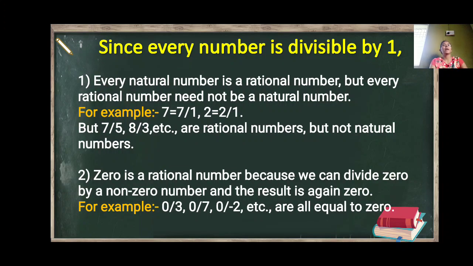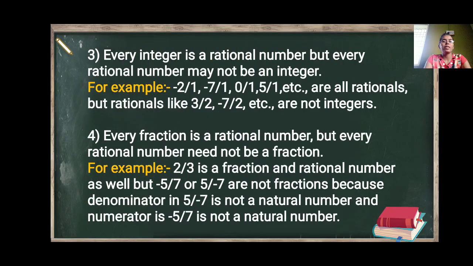First, every natural number is a rational number, but every rational number need not be a natural number. You can take any example for this. Then 0 is a rational number because we can divide 0 by a non-zero number and the result is again 0. Third, every integer is a rational number, but every rational number may not be an integer. Fourth, every fraction is a rational number, but every rational number need not be a fraction.